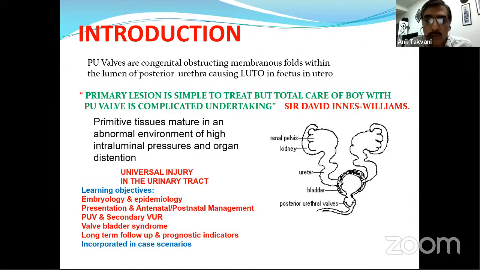Okay, fine. So let us start with defining the PU valve. It's a congenital obstructing membranous fold within the lumen of the posterior urethra, causing lower urinary tract obstruction in the fetus, which starts very early in utero. This is the very popular statement of Sir David Innes Williams: the primary lesion is simple to treat, but the total care of a boy with PUV is a complicated undertaking. And here, if I get a resident, I would like to know what the contribution of Sir David Innes Williams was in the surgical management of valve ablation. Any resident?